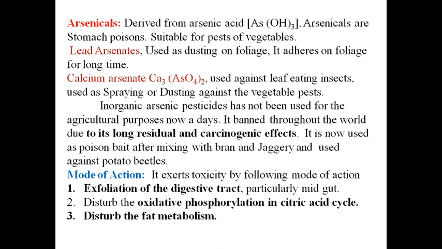So this poison disturbs the citric acid cycle and the entire oxidative phosphorylation is disturbed and there is no energy production, so death of the insect takes place. It disturbs the fat metabolism also, because these arsenical poisons get absorbed into the fats and fat metabolism is disturbed. So this is about the arsenicals, the first insecticide.